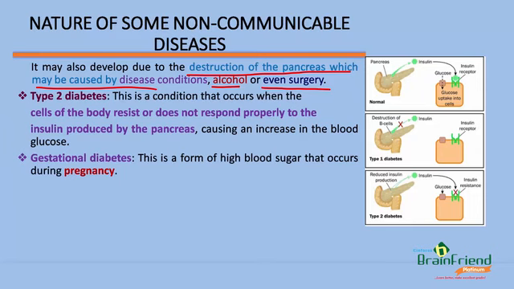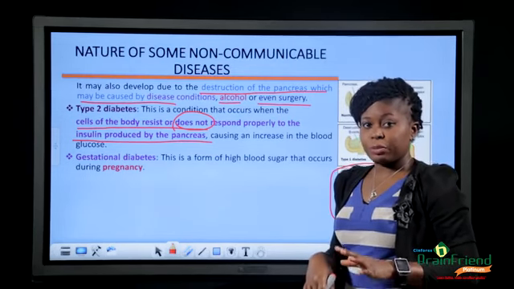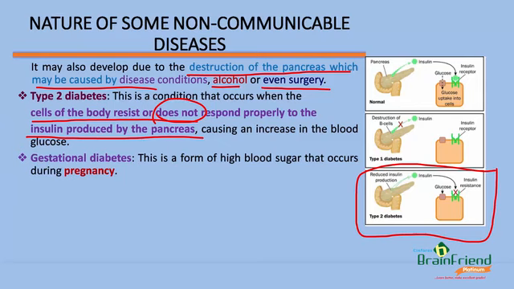Then type 2 diabetes. This is a condition that occurs when the cells of the body resist or do not respond properly to the insulin produced by the pancreas. So we are saying that in type 2 diabetes, the pancreas is producing insulin, but the cells of the body are resisting the insulin that has been produced by the pancreas.